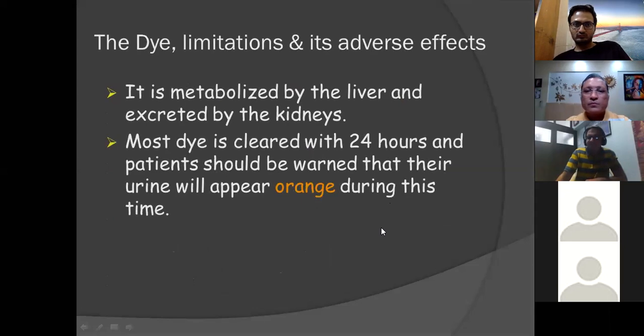This dye is metabolized by the liver and is excreted by the kidneys. Most of the dye is cleared within 24 hours, and the patient should be warned that their urine will appear orange during this time. This is a very important thing which we tend to forget many times, that the patient has to be told that after the procedure his urine is going to remain yellowish orange or greenish orange for around 24 to 48 hours, and it's a normal thing and there's nothing to worry about.